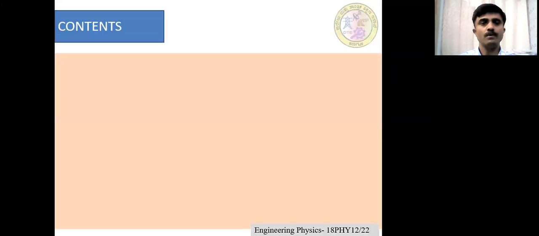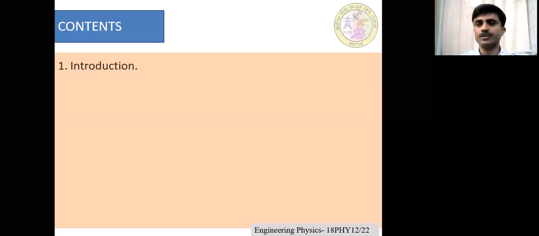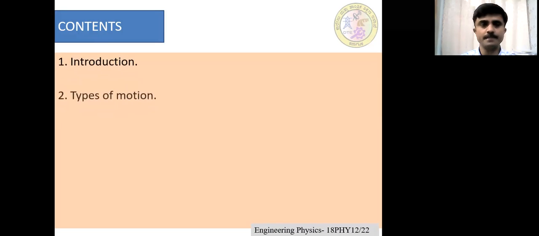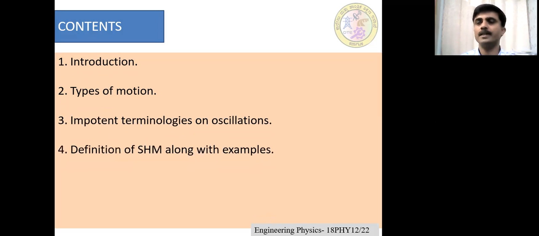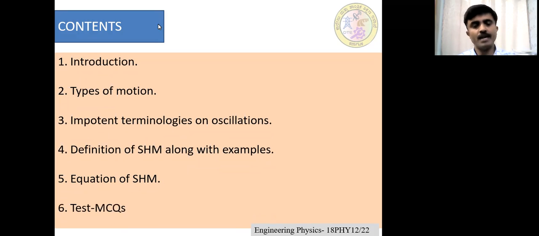First, we will look at the introduction to motion and its types. Then we will define important terms related to oscillating motion. Then we will define the most important part of this chapter, that is, the definition of simple harmonic motion along with examples. Then we derive the equation of simple harmonic motion using Hooke's law in differential form. Finally, we have a test of MCQ type.